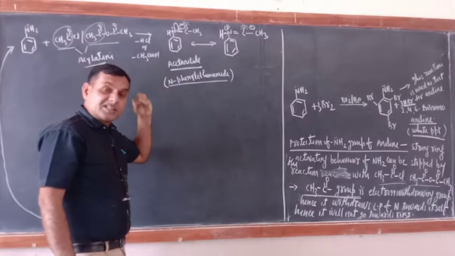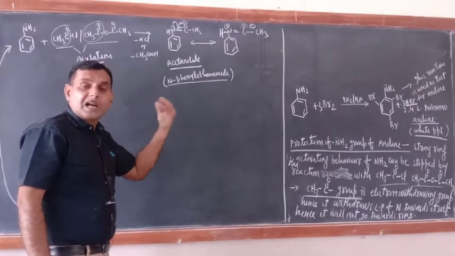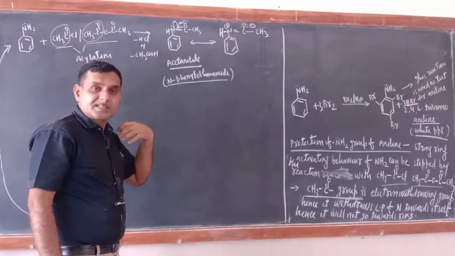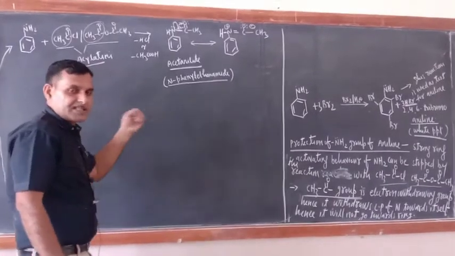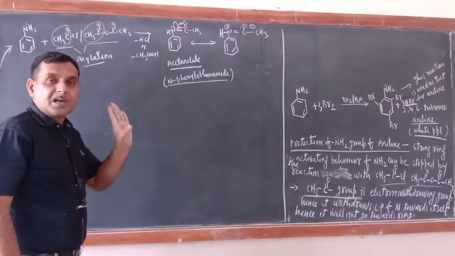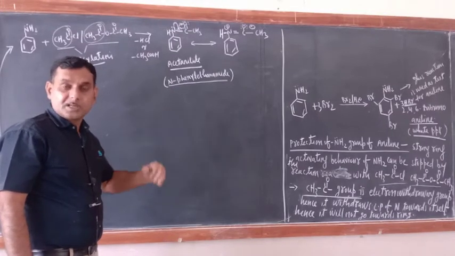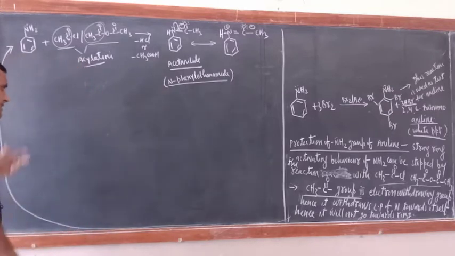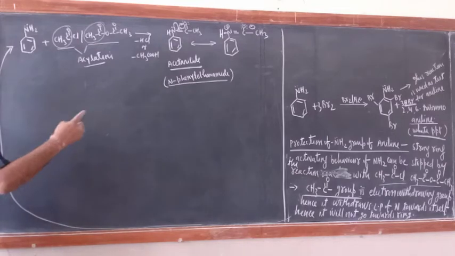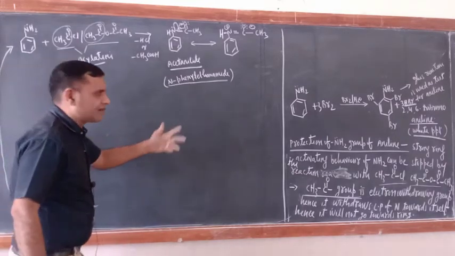This group is withdrawing the lone pair electron of nitrogen towards itself, so that it does not go towards the ring. Now the ring will have limited access to the lone pair electron of nitrogen, so it will not be activated much. Now subject it for bromination. So instead of getting the trisubstituted product, you will get the monosubstituted product.